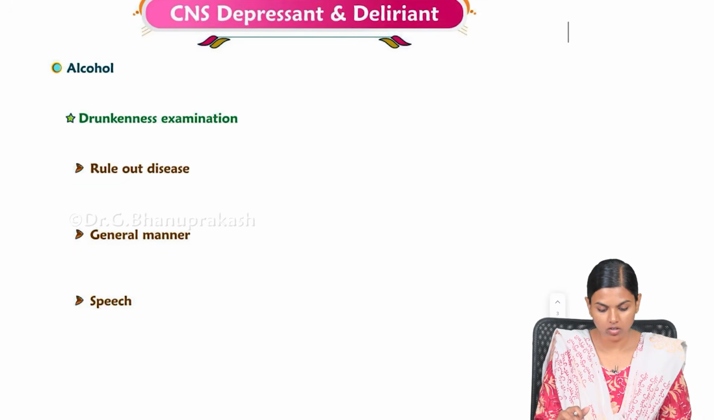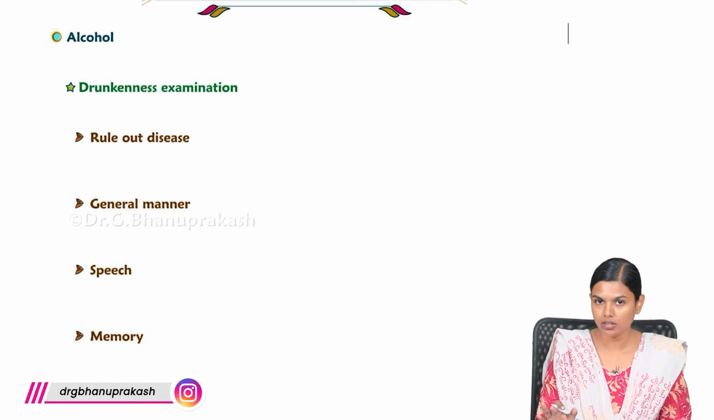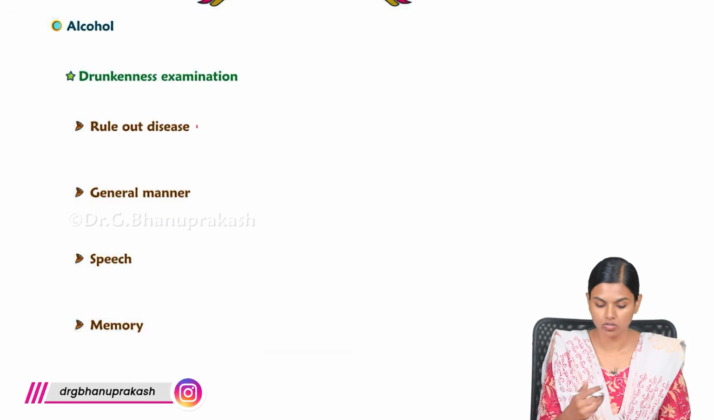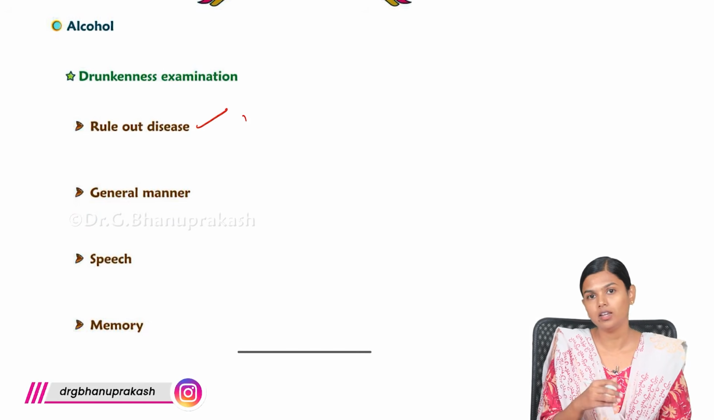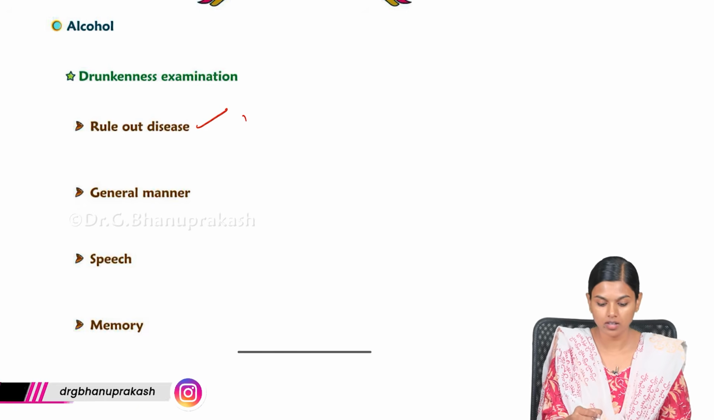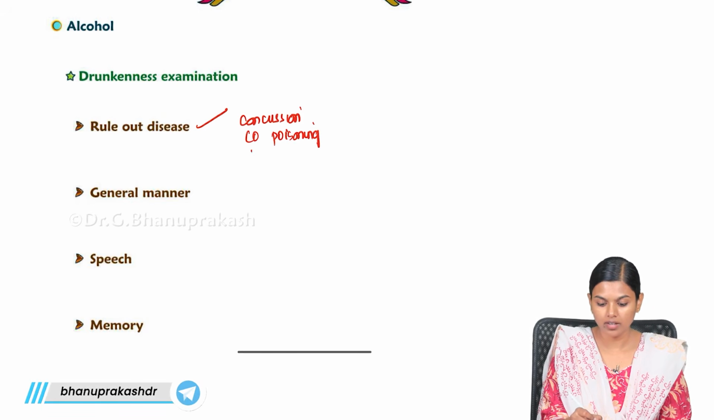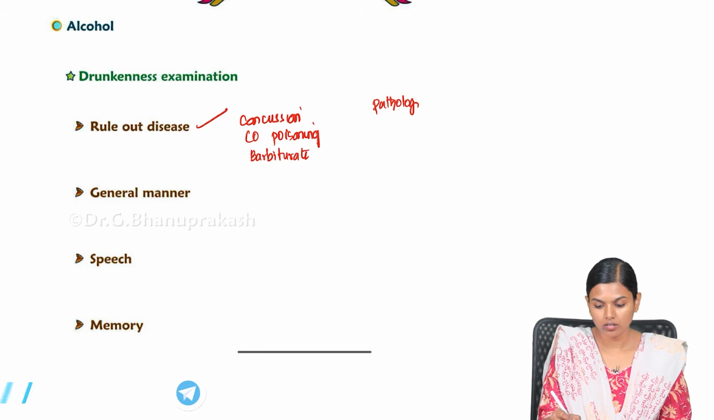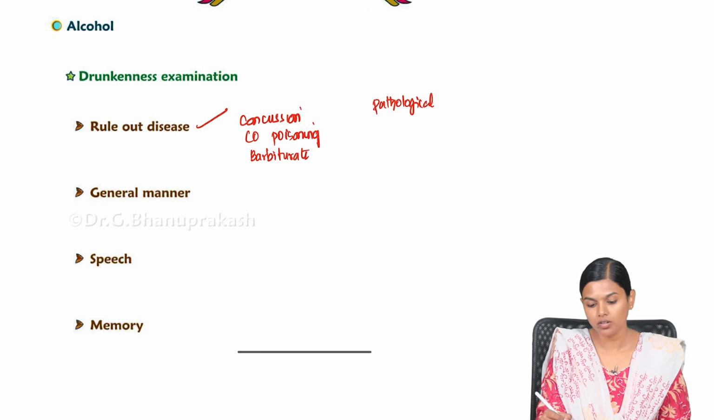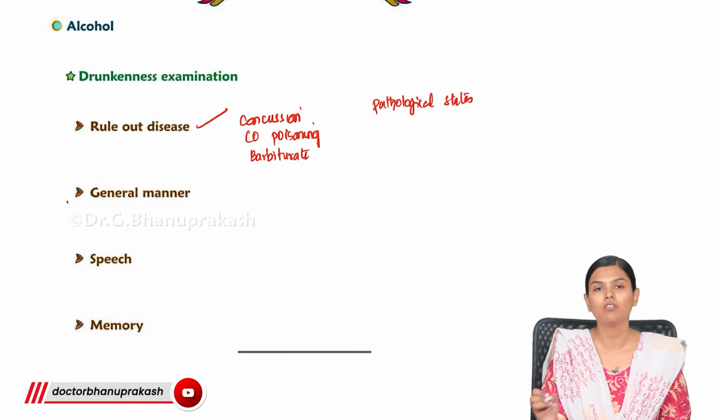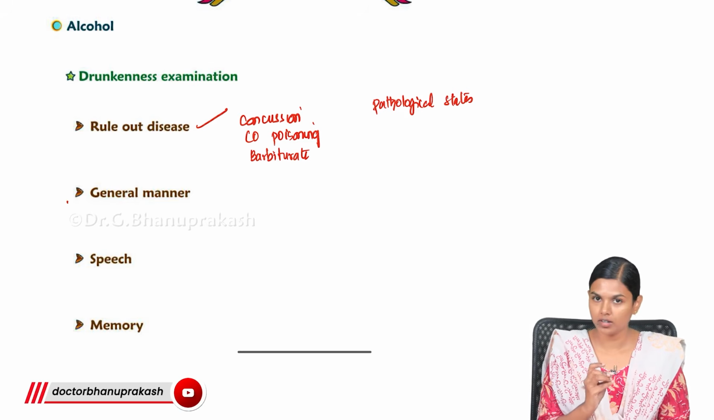So this 30 milligram percentage is very important, and for this we do drunkenness examination and we will collect samples for analysis. In drunkenness examination, the first thing that we have to do is take out the proper history. We have to rule out any disease or condition that may mimic drunkenness, like concussion, carbon monoxide poisoning, or any drug intake like a CNS depressant such as a barbiturate. All these, any pathological state, any encephalopathy or something that will lead to CNS depression, we have to rule out.